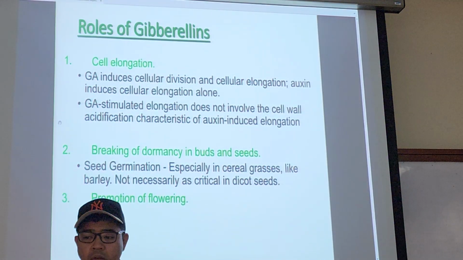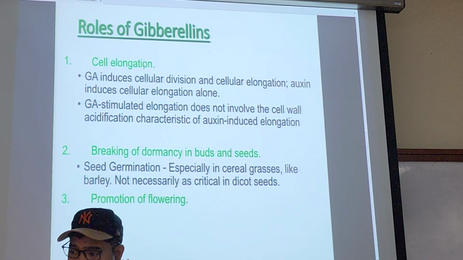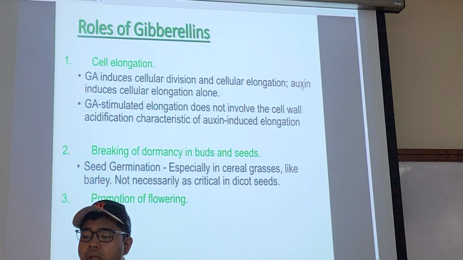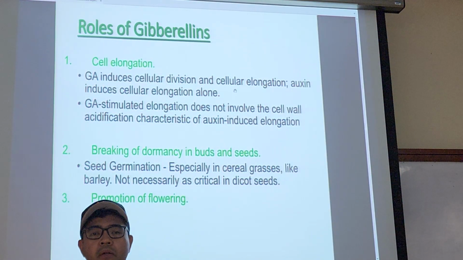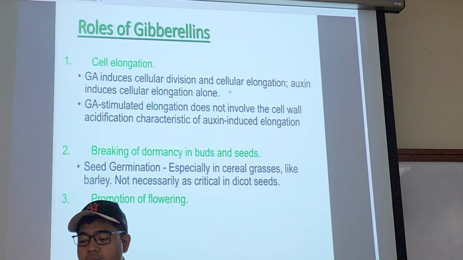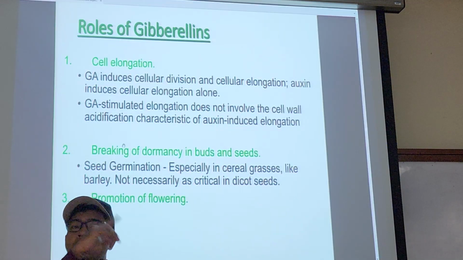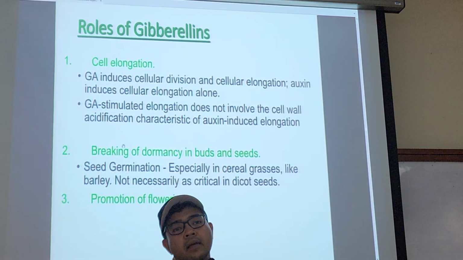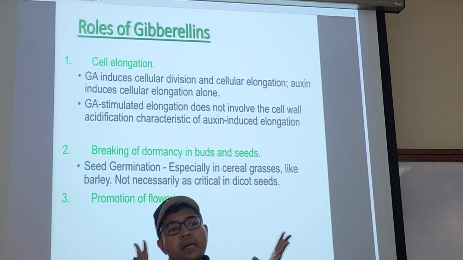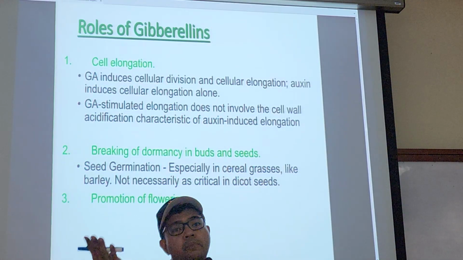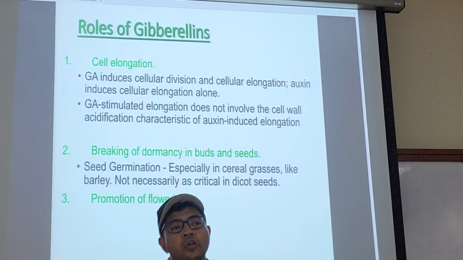Its role is cell elongation, and it works pretty much like auxin. However, it does not involve cell wall acidification. It is also involved in the breaking of dormancy. Remember from your dormancy breaking earlier, it breaks the dormancy upon water imbibition.